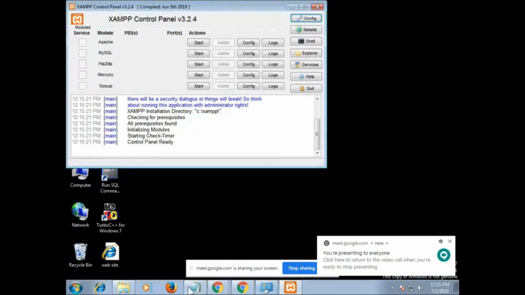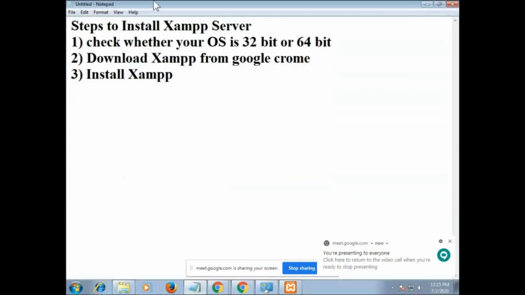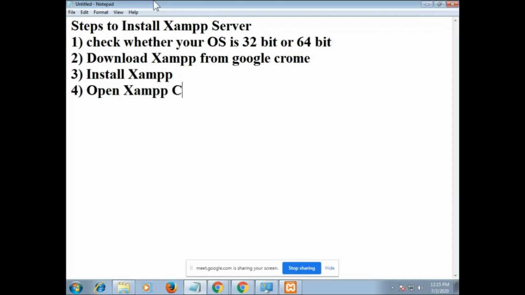I will write down the steps for you. Install XAMPP. Step number 4: open XAMPP control panel. Step number 1, you have to check your operating system, whether it is 32-bit or 64-bit. Second step, download XAMPP from Google Chrome. Step number 3, install XAMPP.